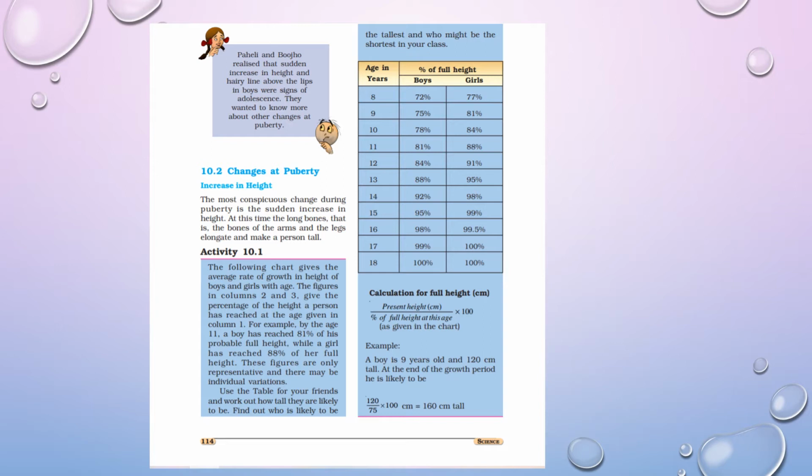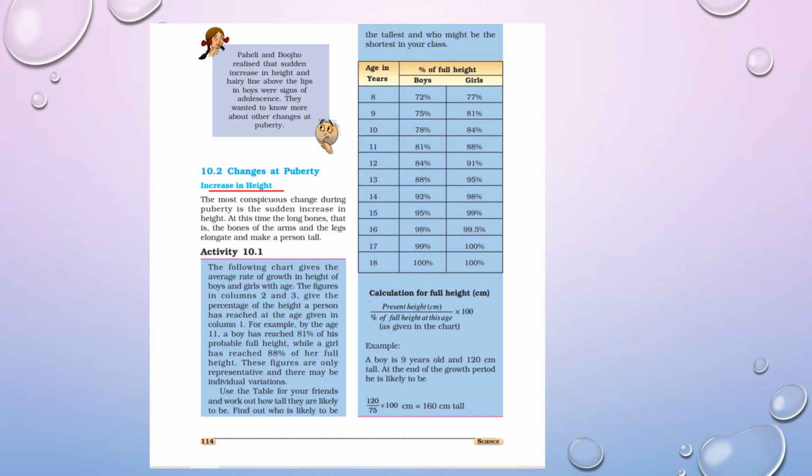The first change is the increase in height. We see a sudden increase in the height of the individual. Why is there a sudden change? Because at this time the bones become longer. There is a sudden growth in the bones of the arms as well as the legs. So at this time the person becomes tall.